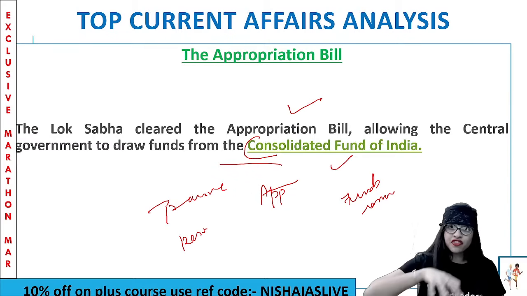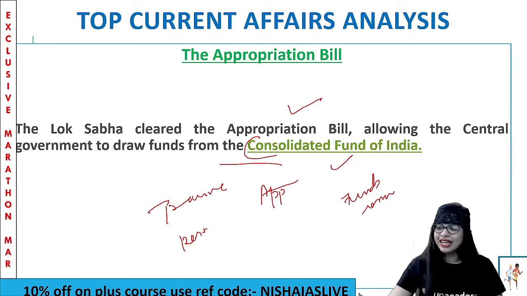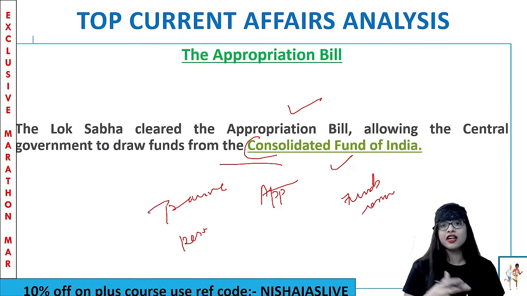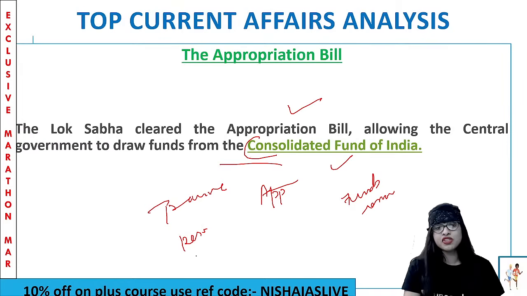Only with the proper passing of the bills in the parliament and prior approval can the government take funds from that CFI for all the expenditure activities. Clear? An appropriation bill is a bill which has to be passed to get the funds released from that fund. Only then can the government utilize that for all the expenditure activities.